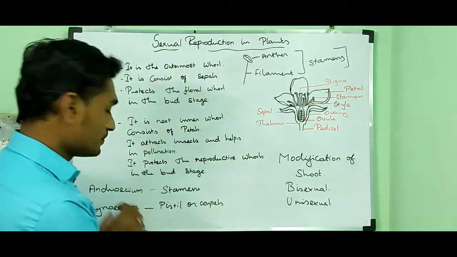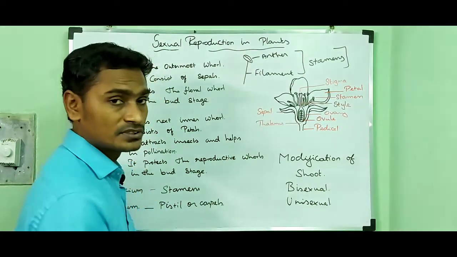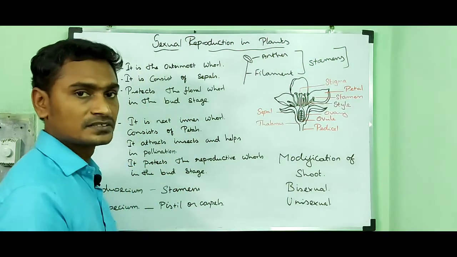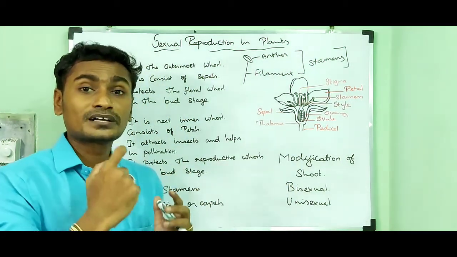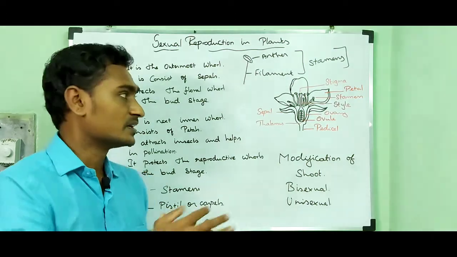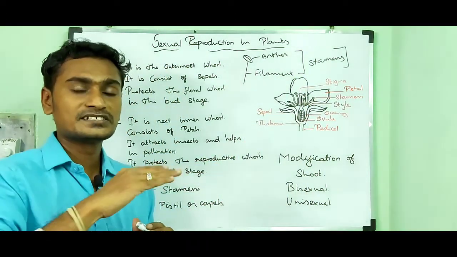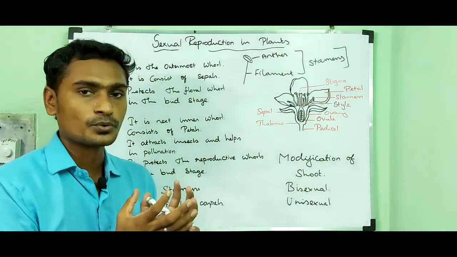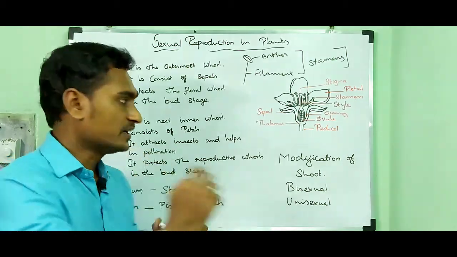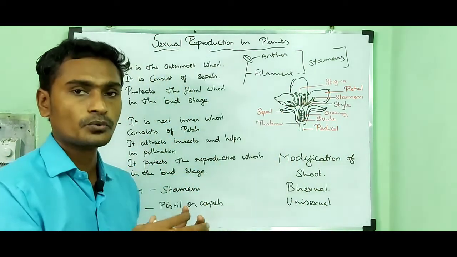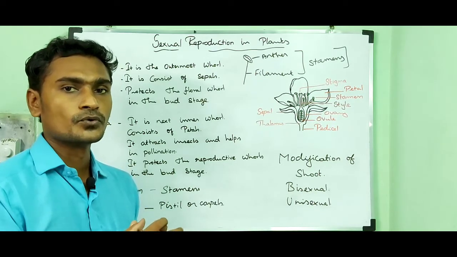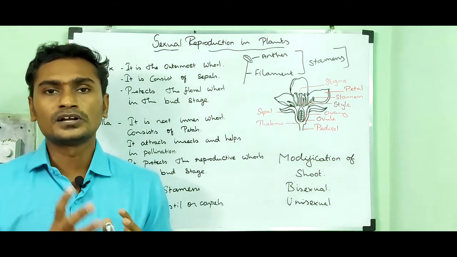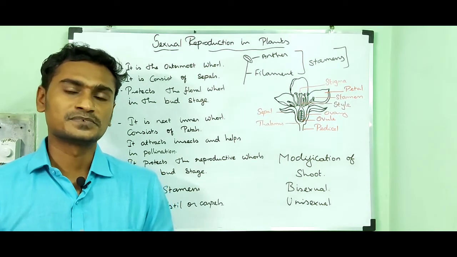Gynoecium contains three important structures. The first is the stigma, the receptive organ for pollen grains. On the stigma only the pollen grains are deposited. Then it contains the style. Finally it contains the ovary. Inside the ovary we are able to find the ovule. Then pollination takes place. After the pollination, fertilization takes place.